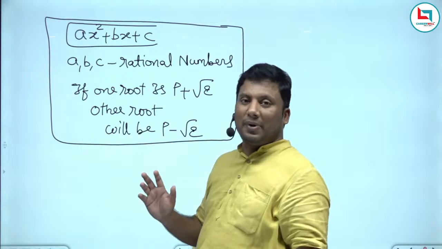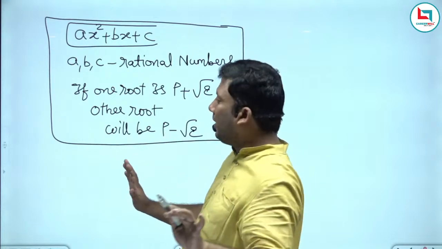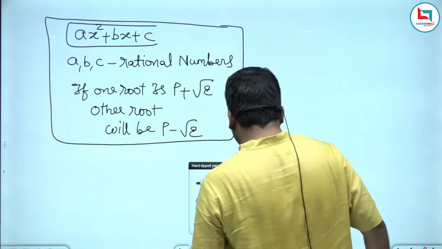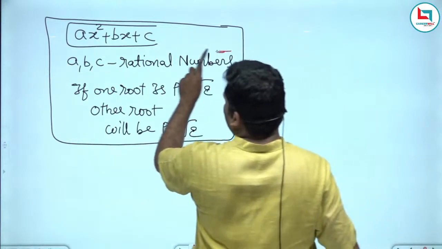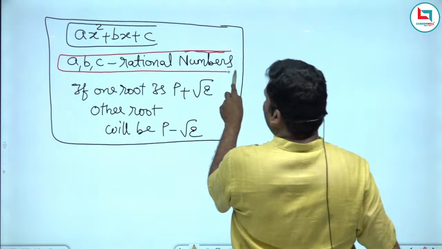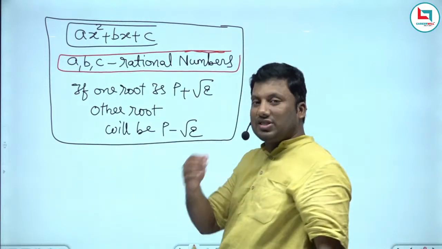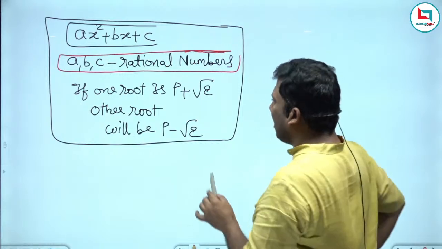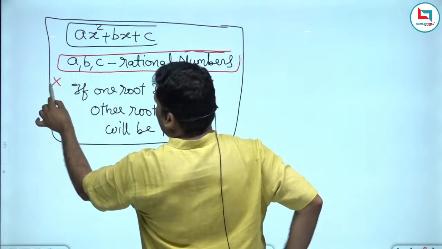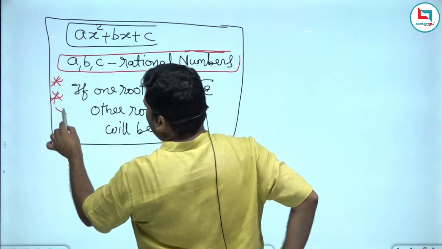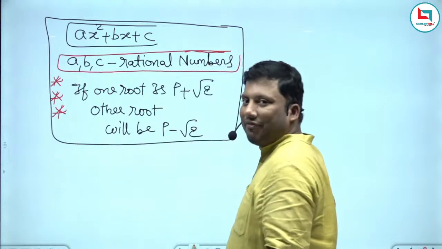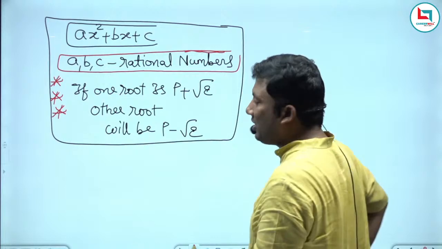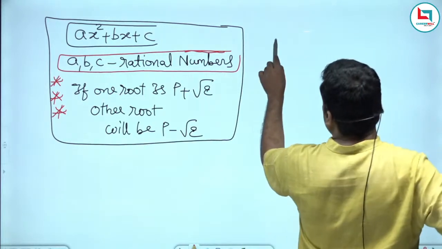Roots will happen in pairs for surds only if a, b, c are rational numbers. Only when the coefficient of x square, the coefficient of x and the constant all are rational numbers, then only if one root is p plus root q, another root will be p minus root q. I hope the concept is clear.